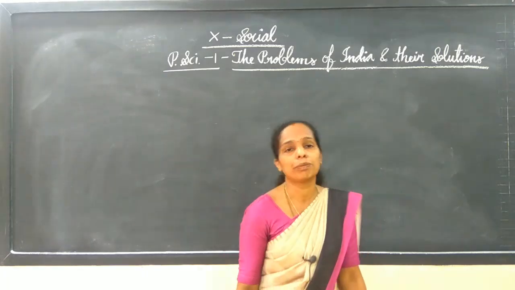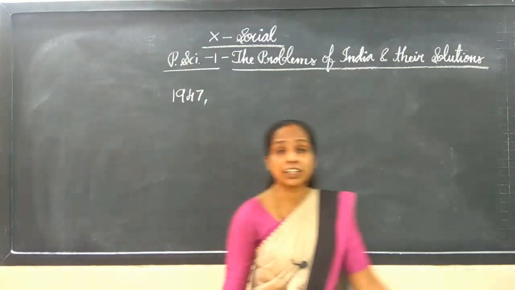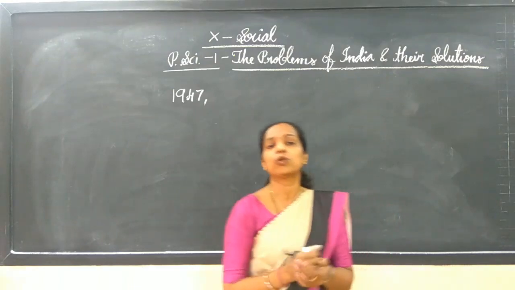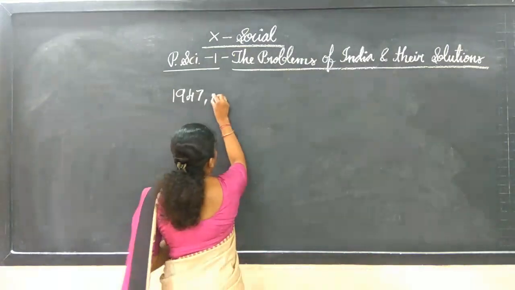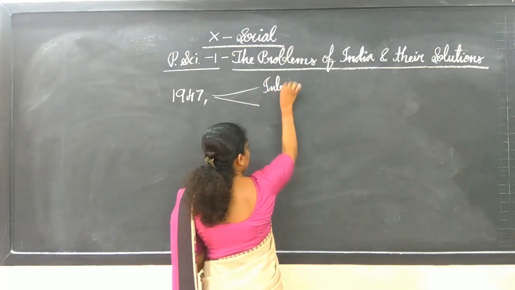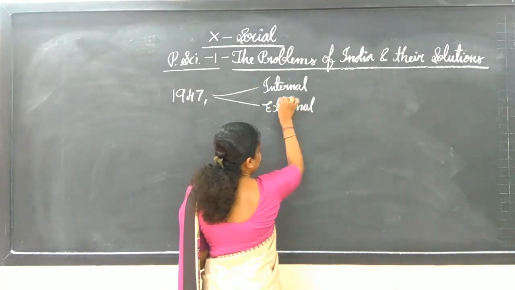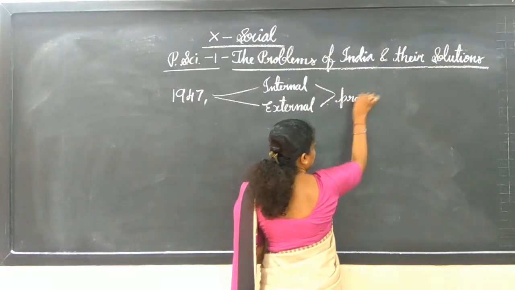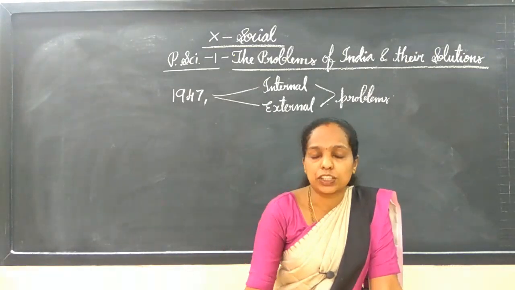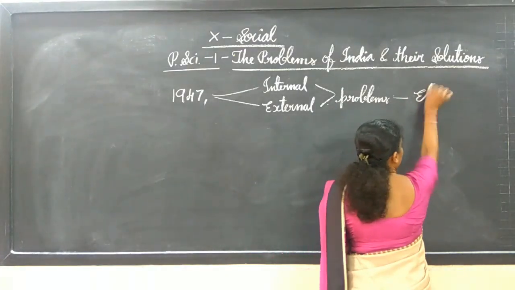Since 1947, India has faced numerous external and internal problems, and they should be managed through efficient administration.